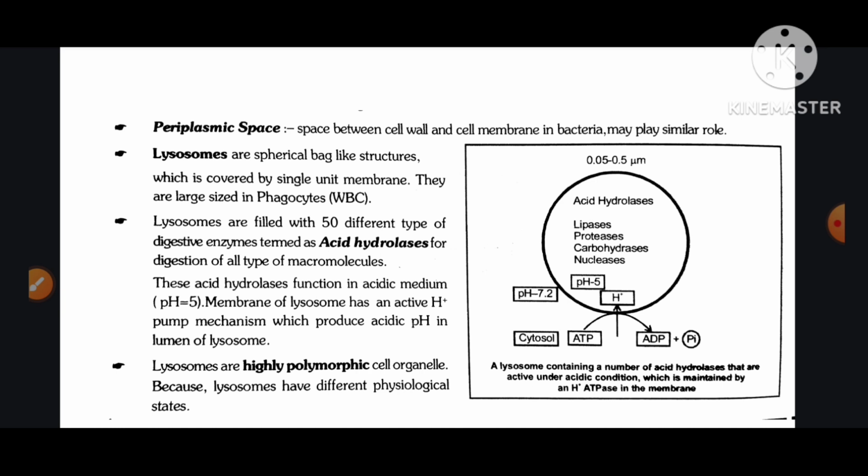Lysosomes are spherical bag-like structures which are covered by a single unit membrane. They are large-sized in phagocytic WBCs. Lysosomes are filled with 50 different types of digestive enzymes termed acid hydrolases for digestion of all types of macromolecules. These acid hydrolases function in acidic medium, pH equal to 5. The membrane of lysosome has an active H plus pump mechanism which produces acidic pH in the lumen of lysosome. Lysosomes are highly polymorphic cell organelles because lysosomes have different physiological states.